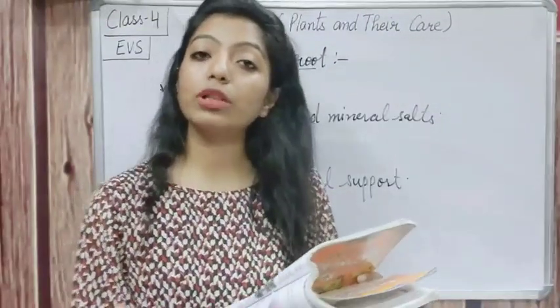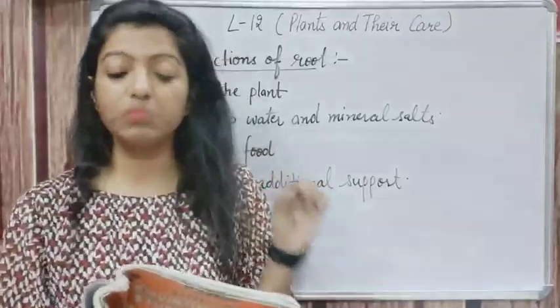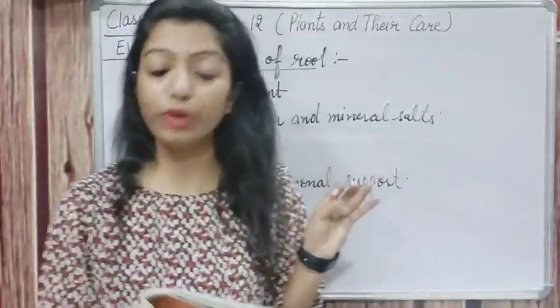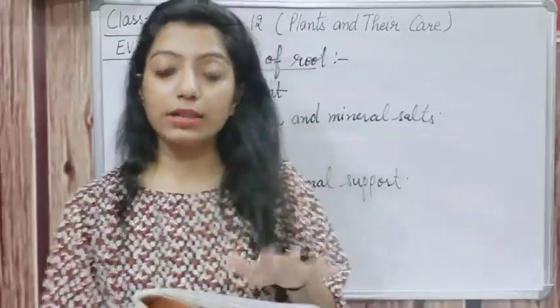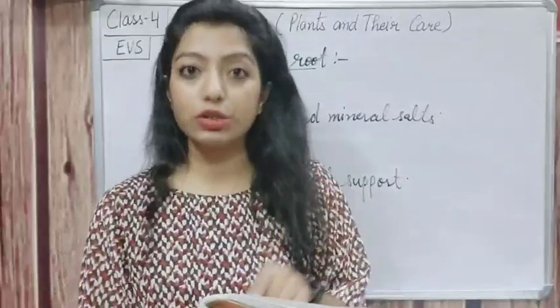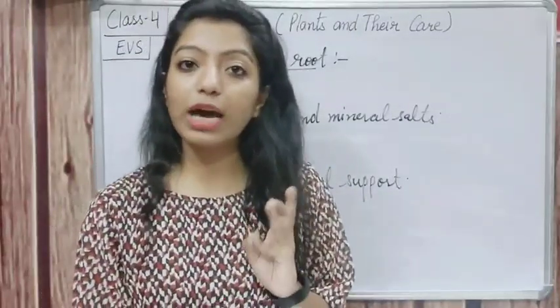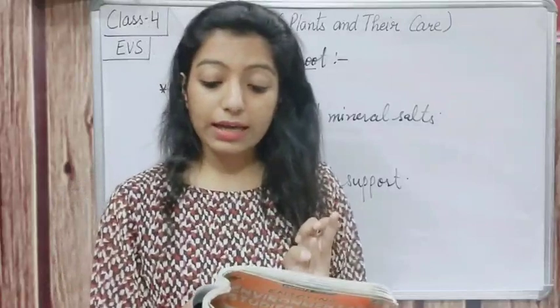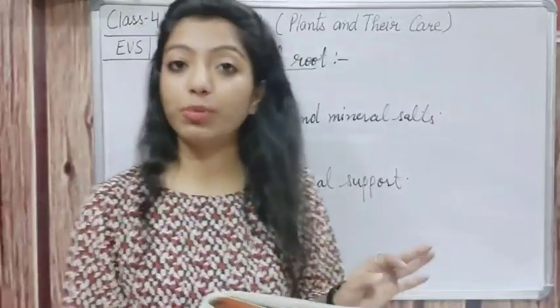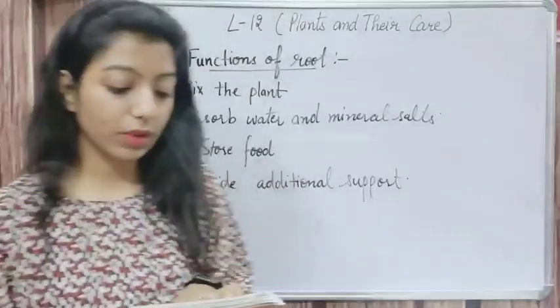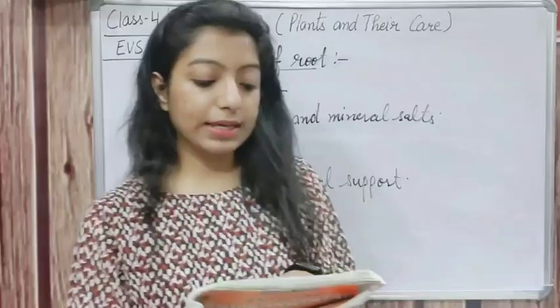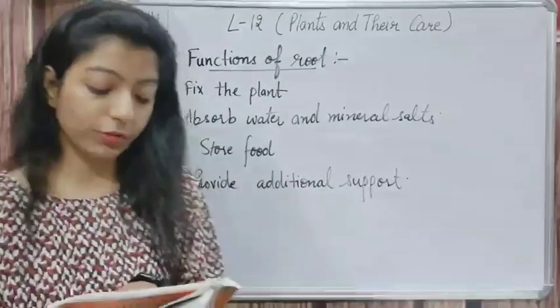इन roots को क्या बोलते हैं? Storage roots. Again, I am repeating the names: carrot, radish, beetroot, and sweet potato. These are the storage roots, and we eat these roots. हम इन roots को खाते हैं ना, beetroot खाते हैं, that is चुकंदर, carrot, radish, and sweet potato, right? Then next is the fourth function.